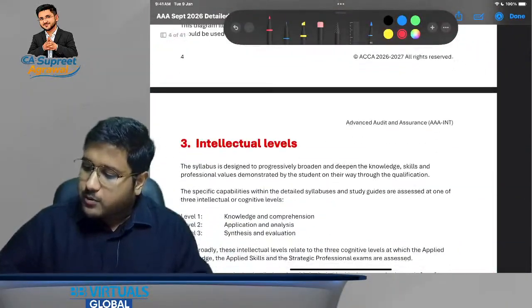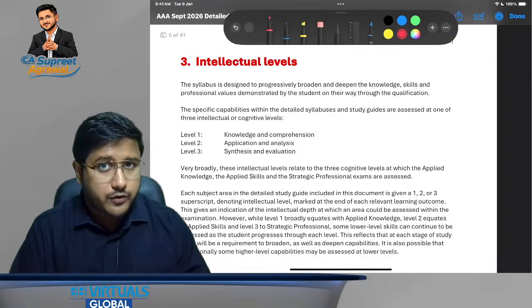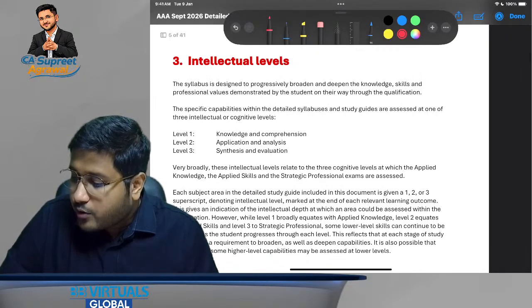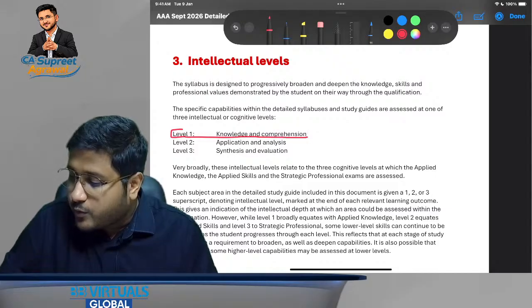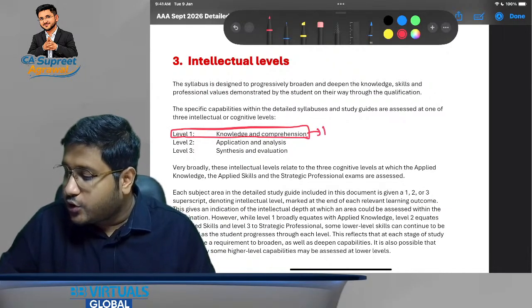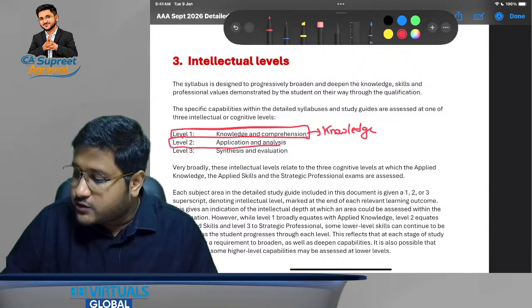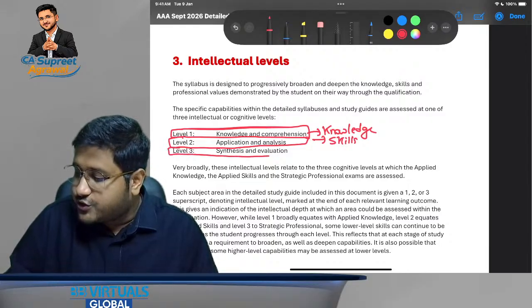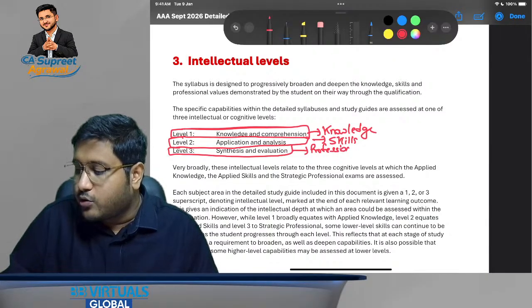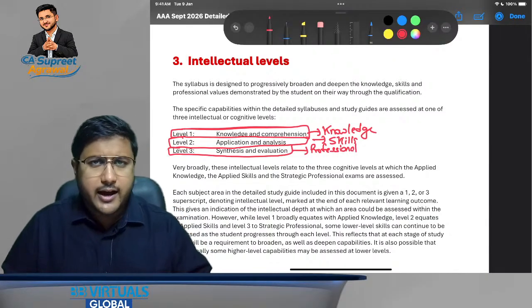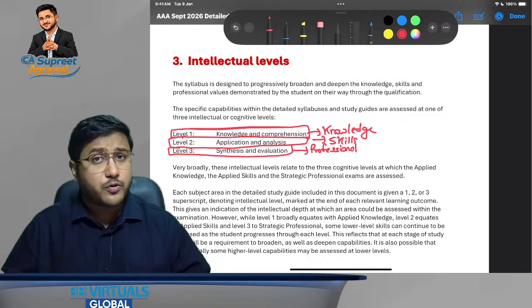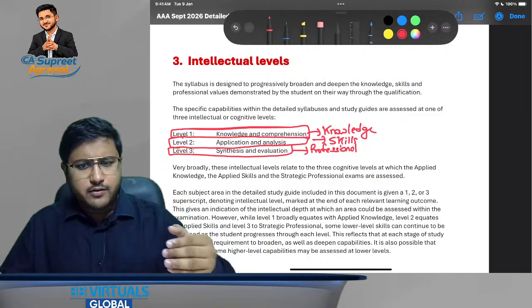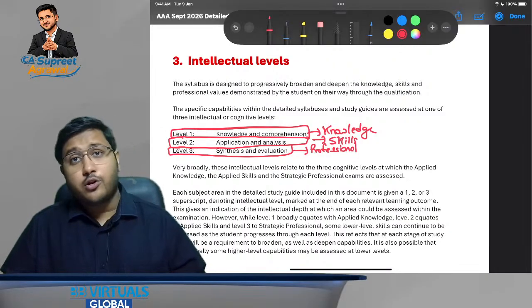When we talk about the intellectual levels, they are very important for your examination. ACCA operates on 3 levels. Level 1, which is generally tested at the knowledge level. Level 2, which is generally tested at the skills level. And level 3, which is generally tested at the professional level. However, a lower level can be tested at the higher part. That is, professional exams could include level 1 as well as level 2 as well as level 3, but the skill level will not cover level 3.